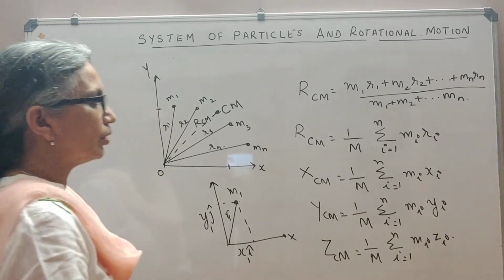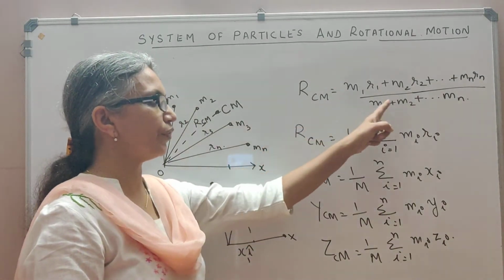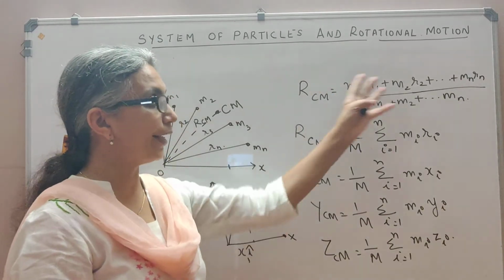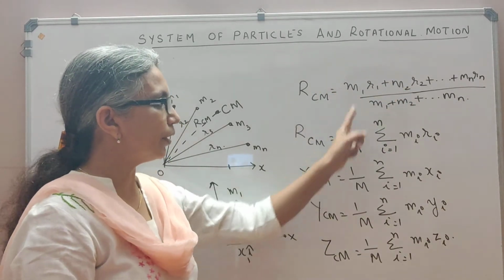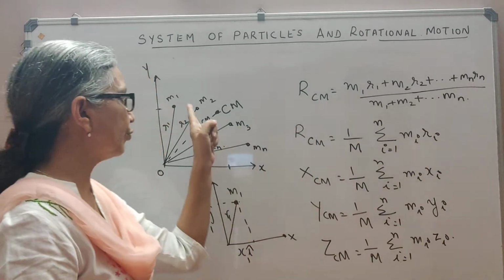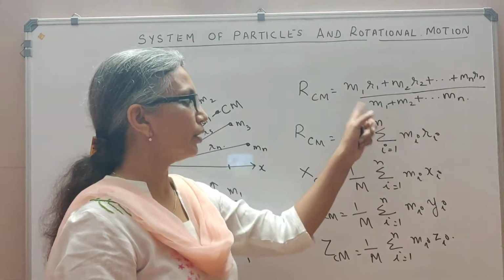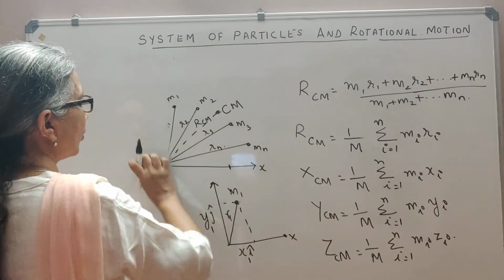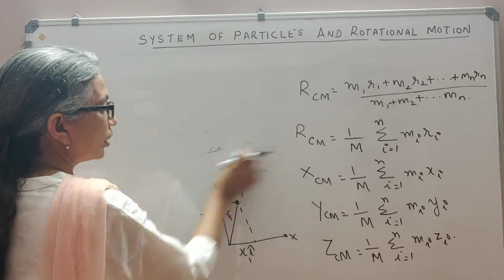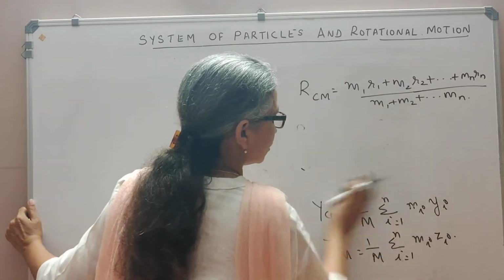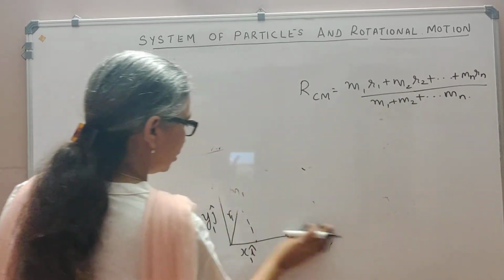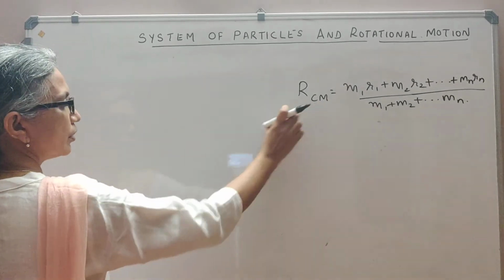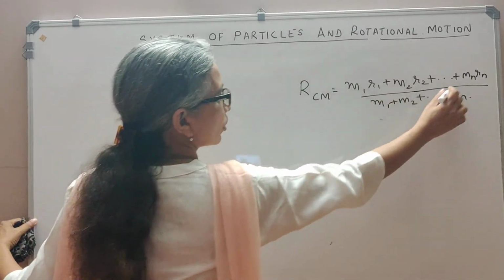So this is how you will find the position vector of the center of mass of an n particle system, summing up the product of mi ri of each individual particle, and dividing by the total mass of that body. So from this equation I may write, this is the total mass, right?